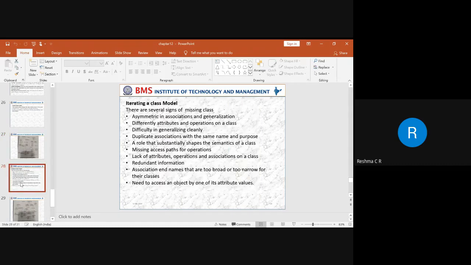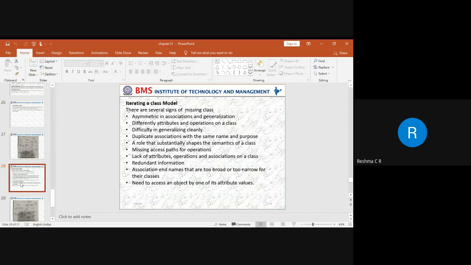The next thing is iterating the model. When we say iteration of a class model, what we need to identify is that there are different ways, different signs, of iterating the class model. You have seen a representation of the ATM class. In the first model, we had taken only the names of the classes and given an association.